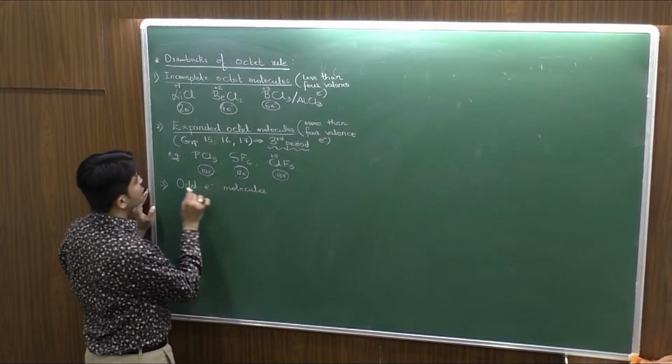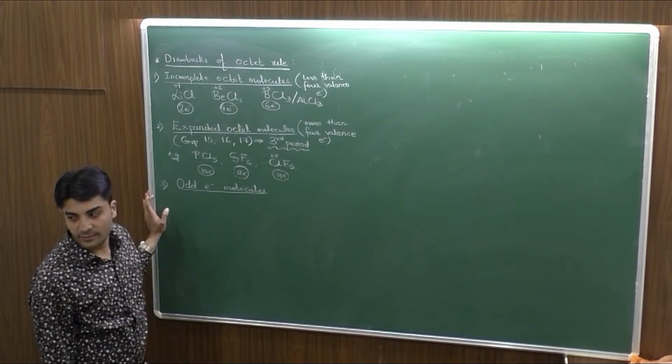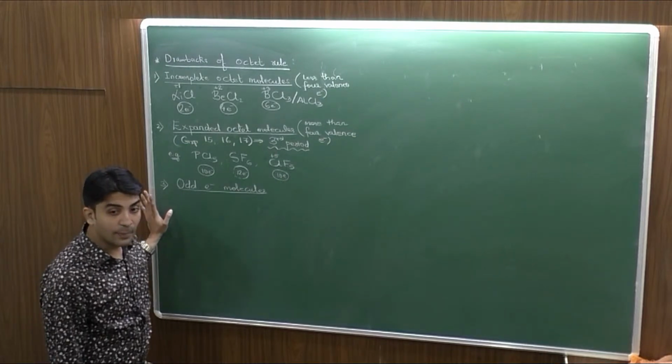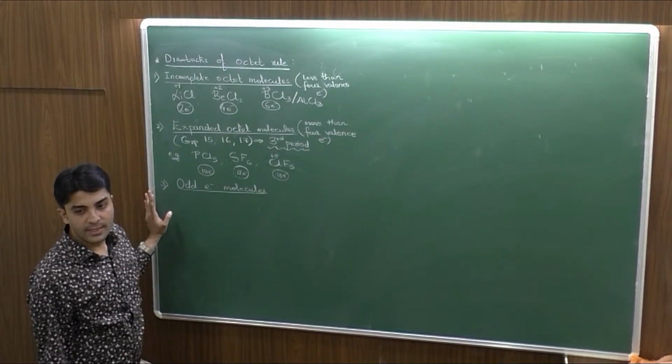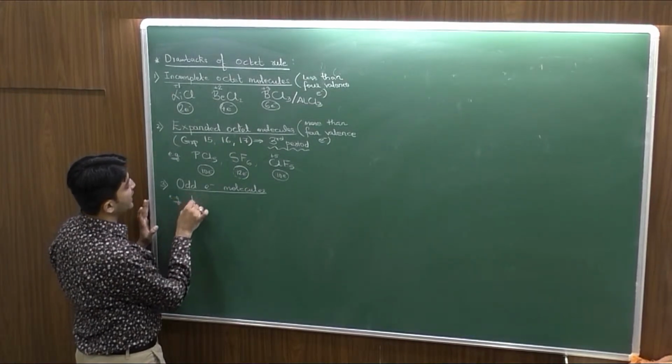Odd electron molecules are those which have 7 electrons in the valence shell, meaning their octet is not complete, but still they are found to be stable. The best example of an odd electron molecule is NO.